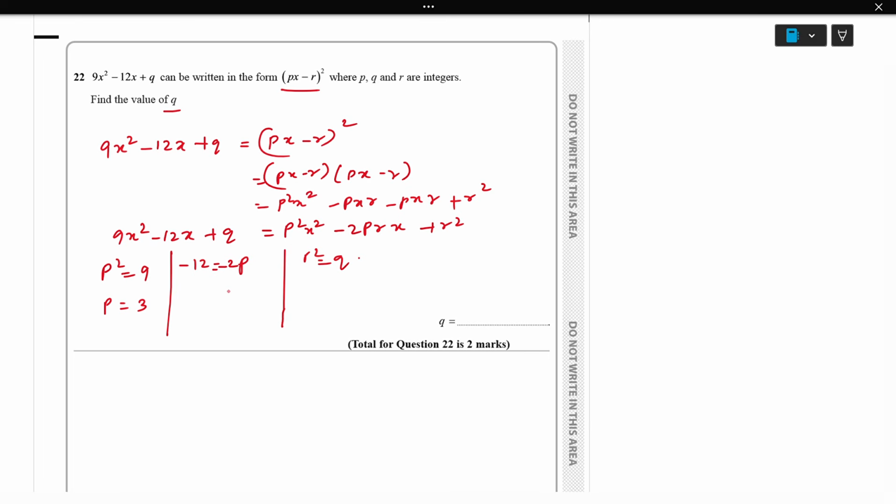So we got the p value. Sorry, this is 2pr. Both sides are negative, so we can ignore that. 12 equals 2 into p, which is 3, into r. So 12 over 6 equals r, so r equals 2. We plug this r value in here: 2 square equals q. So 4 equals q, so q equals 4.